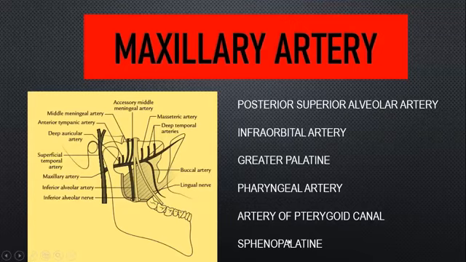And finally, your sphenopalatine artery, that we will see in the nasal cavity. This is the terminal branch of your maxillary artery. Maxillary artery is the terminal branch of the external carotid artery. Okay, so you just have to study the arteries like this only. You need not go into detail. You need not know the course and the branches of all these small arteries. How I have taken it now, that is how you need to approach an artery.